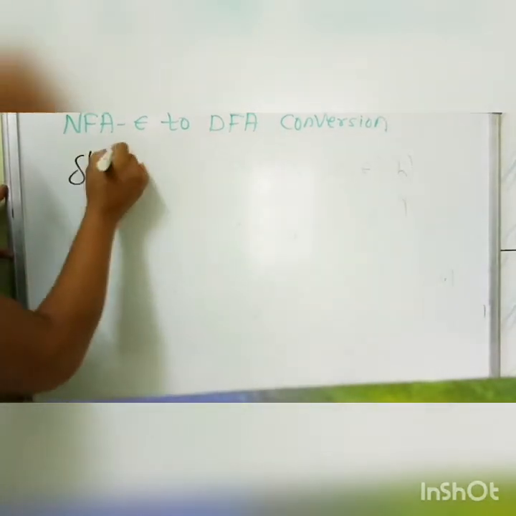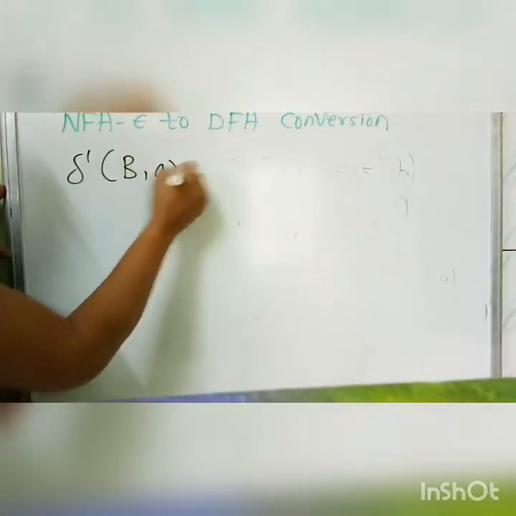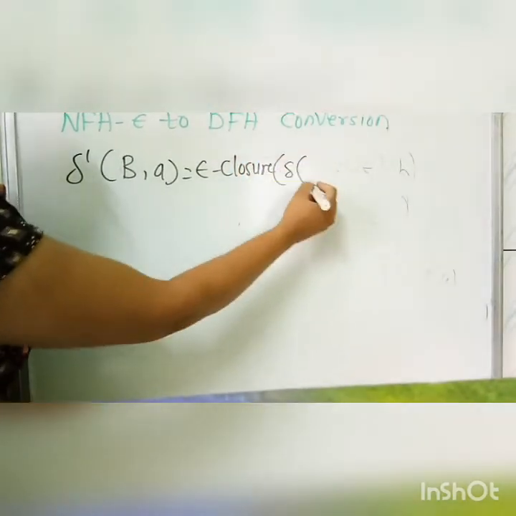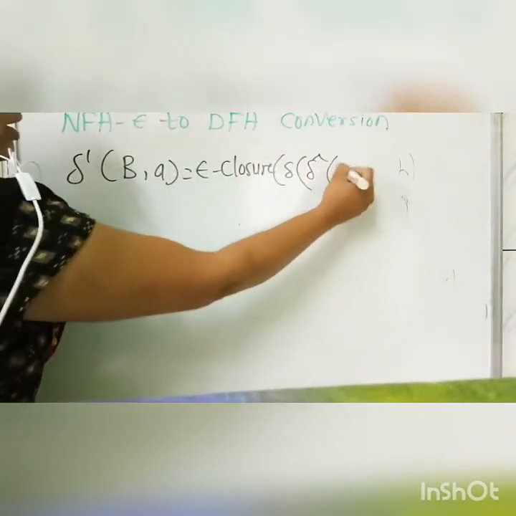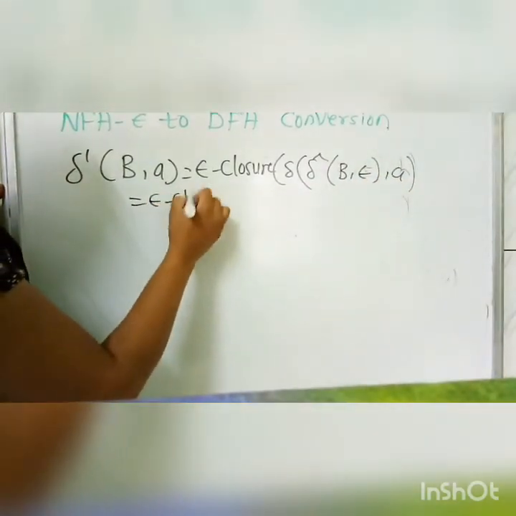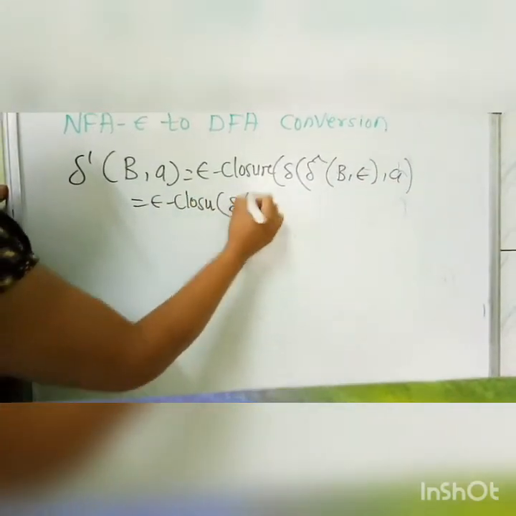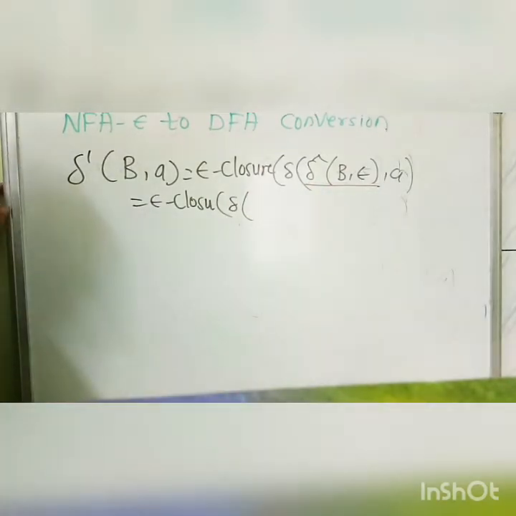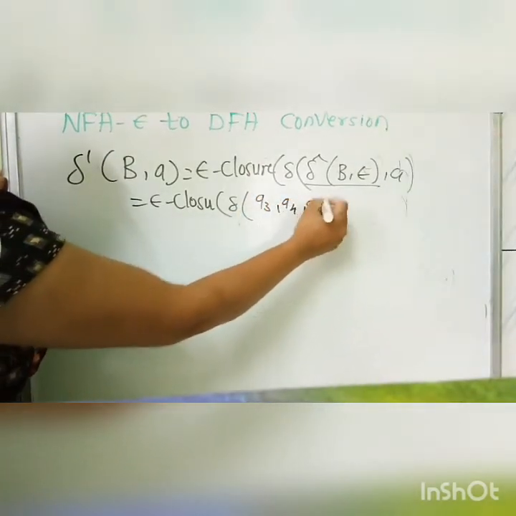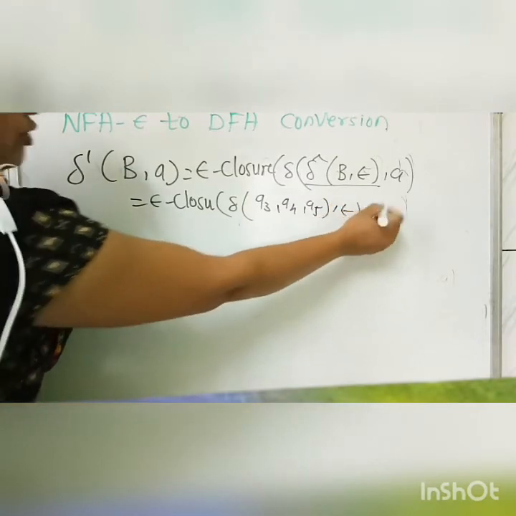So delta dash of capital B on A is the epsilon closure of delta of capital B epsilon on A. Now, the epsilon closure of delta of B epsilon: the B state is representing Q3, Q4 and Q5, and we have to take the epsilon closure of it.